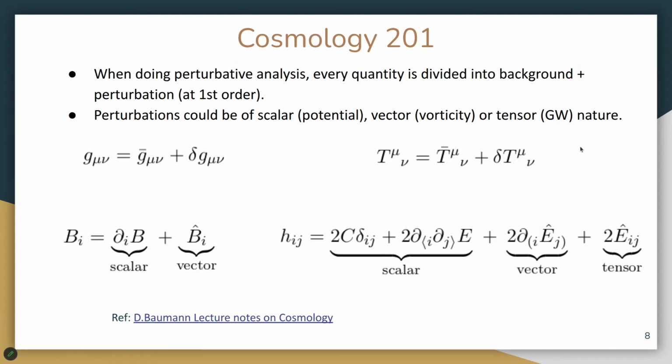These perturbations are classified depending on how they transform under general coordinate transformations, either scalars, vectors, or tensors. So for example, if something is a vector, you can always write it as a derivative of a scalar that would contribute to scalar perturbations, and something that is innately a vector that cannot be written in this way. And the same thing for tensors with scalar, vector, and tensor contributions.